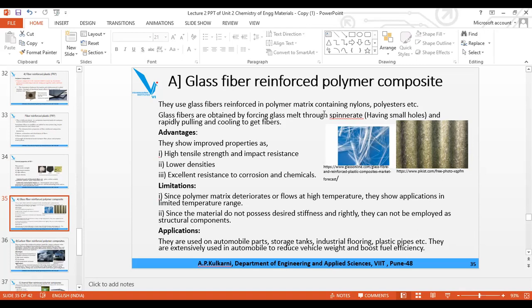The glass fiber is added either to nylon or polyester, etc. Glass fibers are obtained by forcing the glass melt through the spinneret having small holes and rapidly pulling and cooling to get fibers. You have to melt them, and through the spinneret you have to pass them in the polymeric chain, and draw them in the form of chains. They are called glass fiber reinforced polymer.